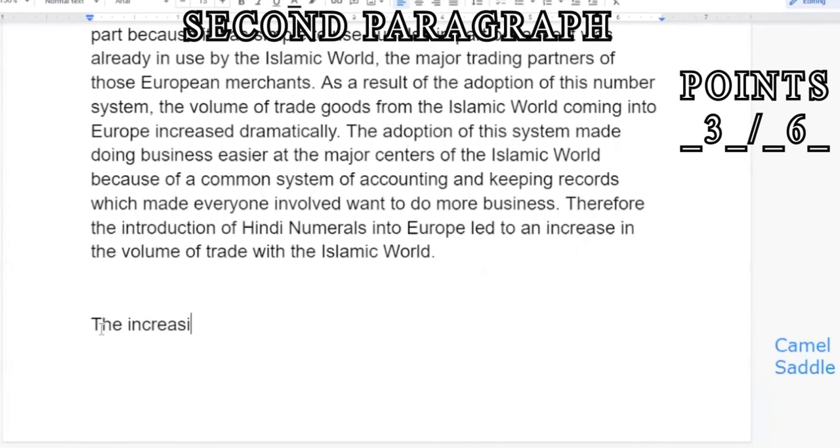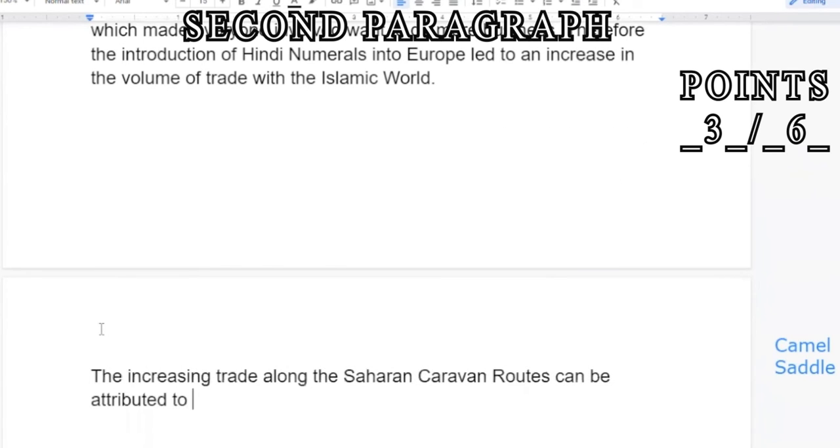The increasing trade along the Saharan caravan routes can be attributed to the camel saddle, period.